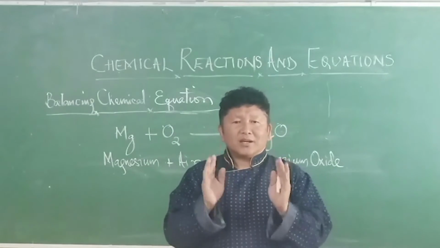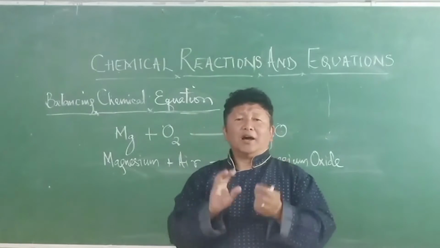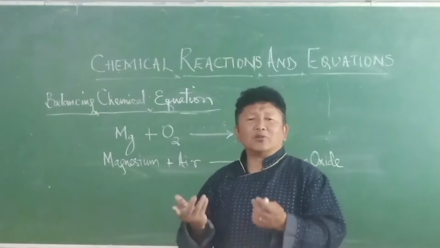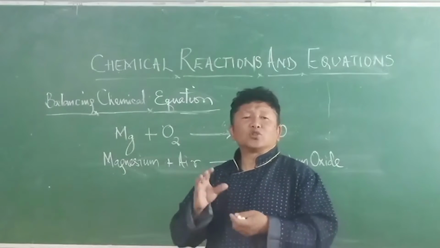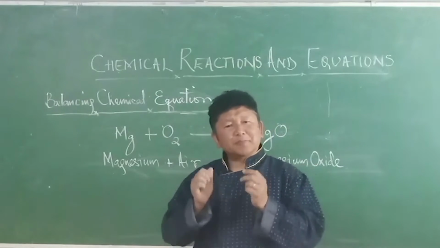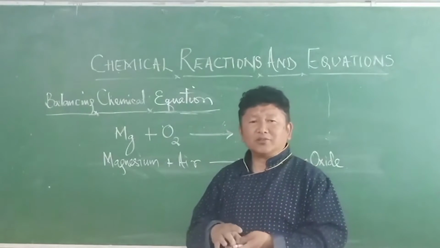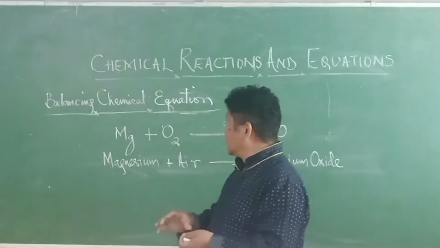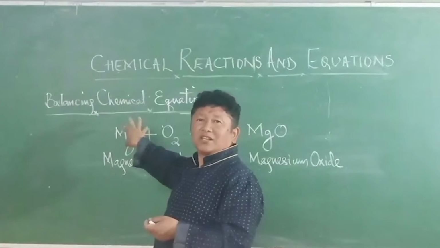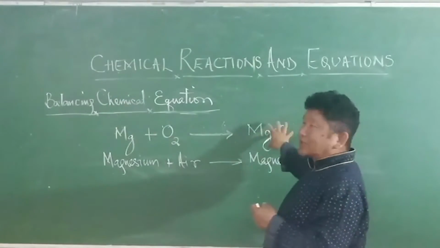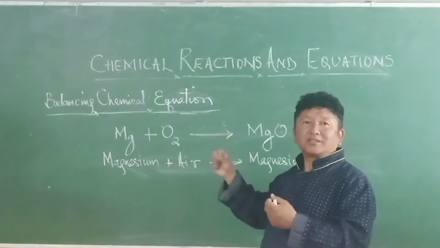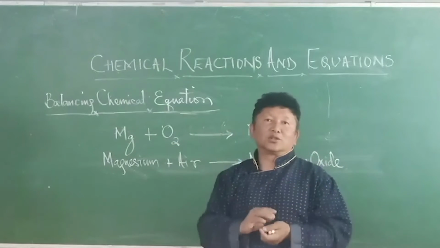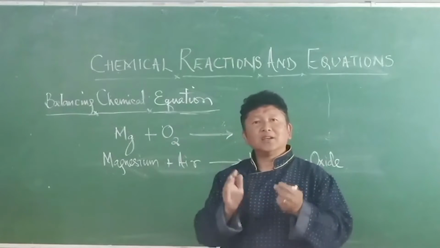Mass can neither be created nor destroyed in a chemical reaction. The total mass of the elements present in the products of a chemical reaction has to be equal to the total mass of elements present in the reactants.